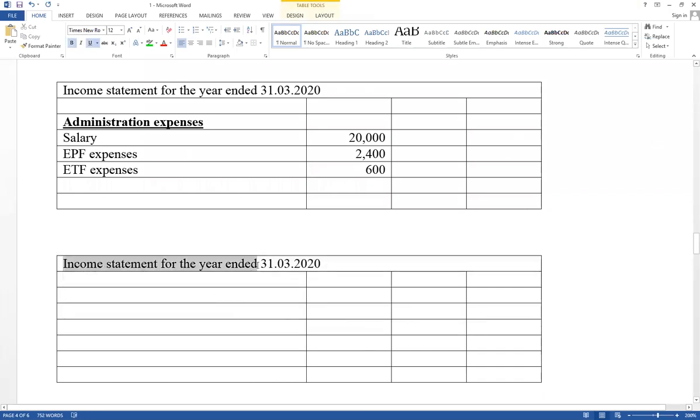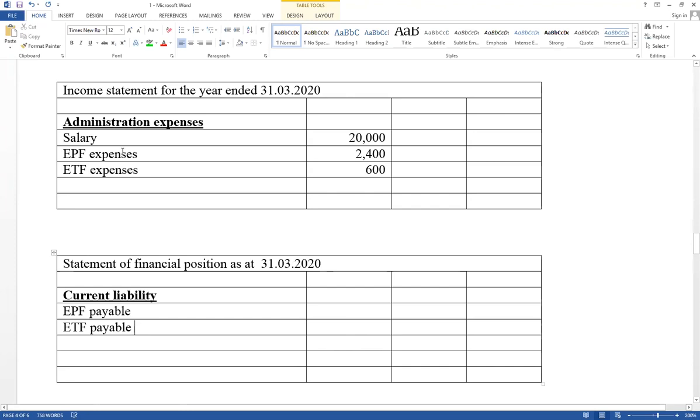Statement of financial position as at 31st March 20 under current liability as EPF payable, as well as ETF payable. There are two liabilities available. Financial position, there are 5 marks.